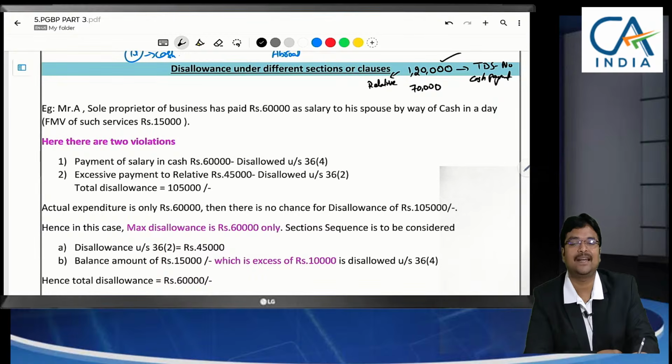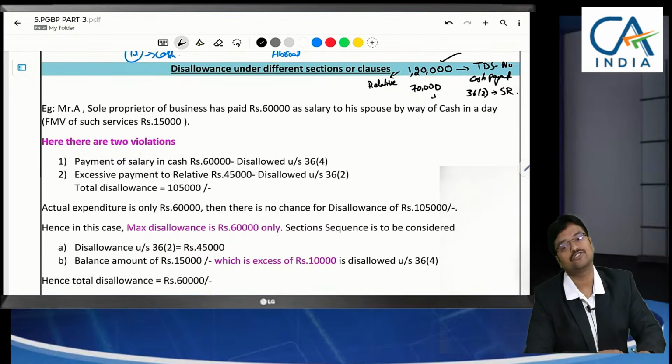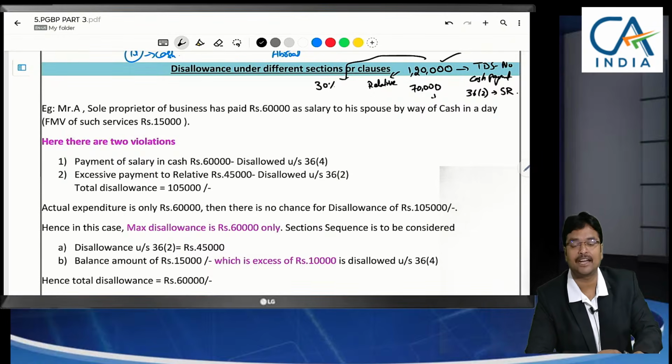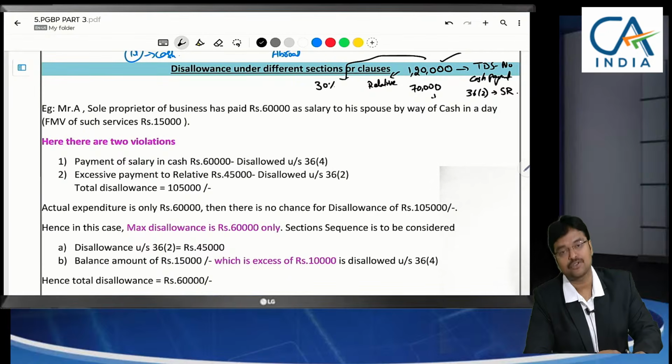Compared to the legitimate need of the business and fair market value, how much have I paid extra here? 50,000. Under section 36(2), any payment made to a specified relative in excess of the fair market value has to be disallowed. Under the TDS section, whenever you make a payment to a resident on which TDS is not deducted, 30% will be disallowed. So 1,20,000 into 30% comes to 36,000 first.